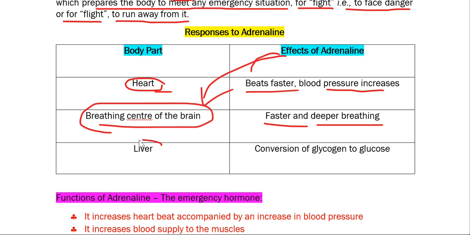Then if you observe the liver, which helps in storing important nutrients of our body, adrenaline also has one important effect on the liver. It mainly helps in the conversion of glycogen to glucose, so this way it releases the stored excess amount of sugar, or glucose, in our body.